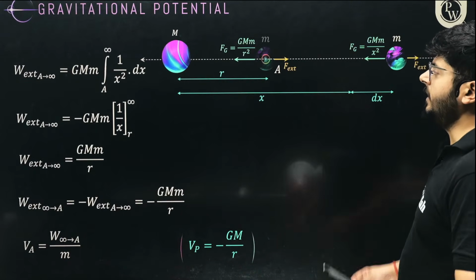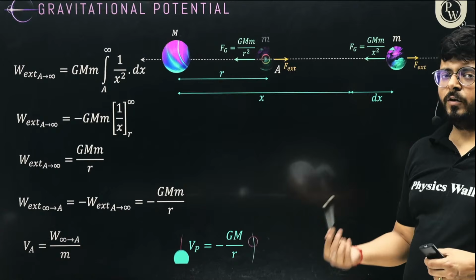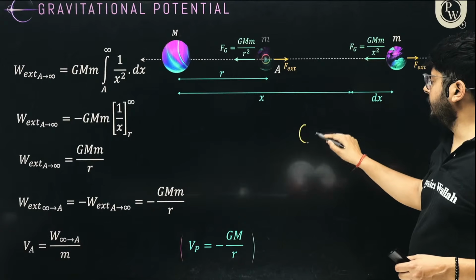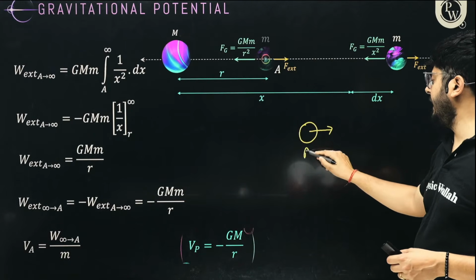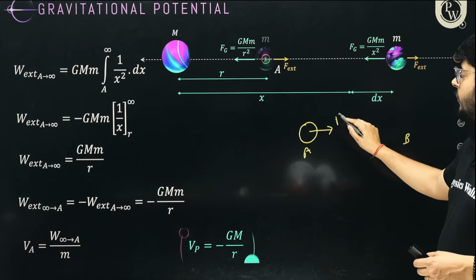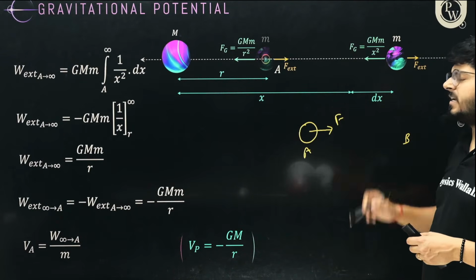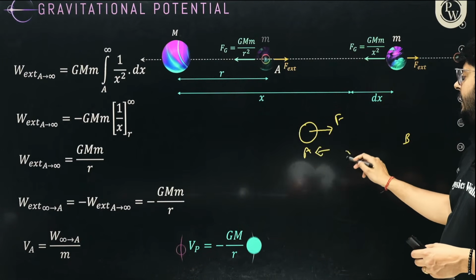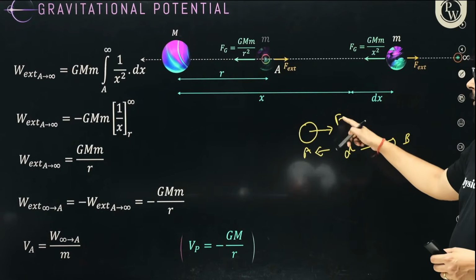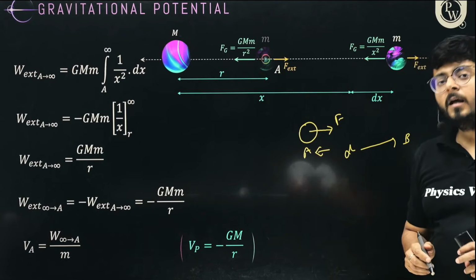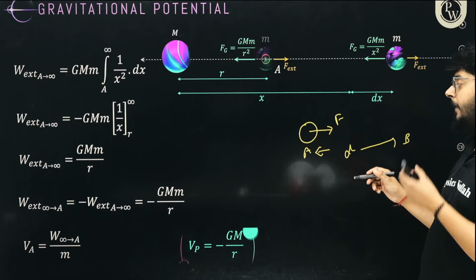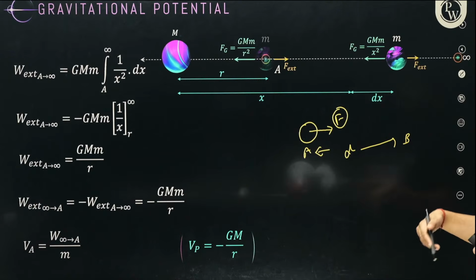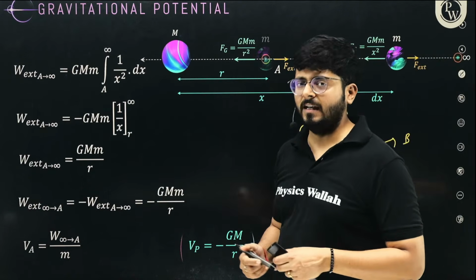In the calculation of gravitational potential, there are certain concepts that you have to be very clear with. If the object is moving from point A to point B under the influence of force F, and if force F is constant, and the displacement is D, we can say the work done by that force is going to be Fd or Fd cos theta. But if the force is a variable force, we cannot do the same thing. We will try to integrate and find a new value of work done.